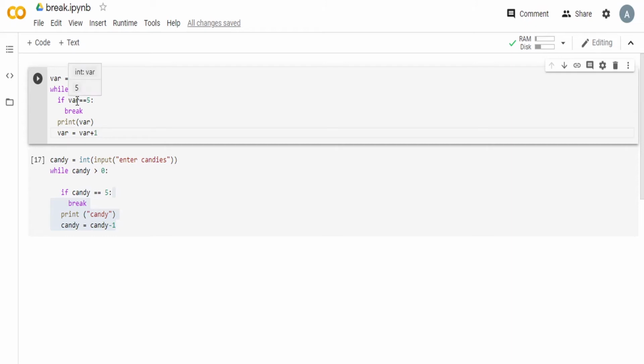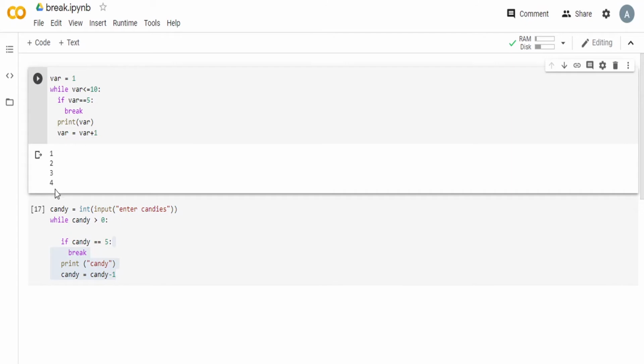Now the moment this var gets the value 5, it breaks. So what will happen is only numbers 1 to 4 get printed, because from 5 onwards we break out of the loop. So the loop will run only for the first 4 iterations.